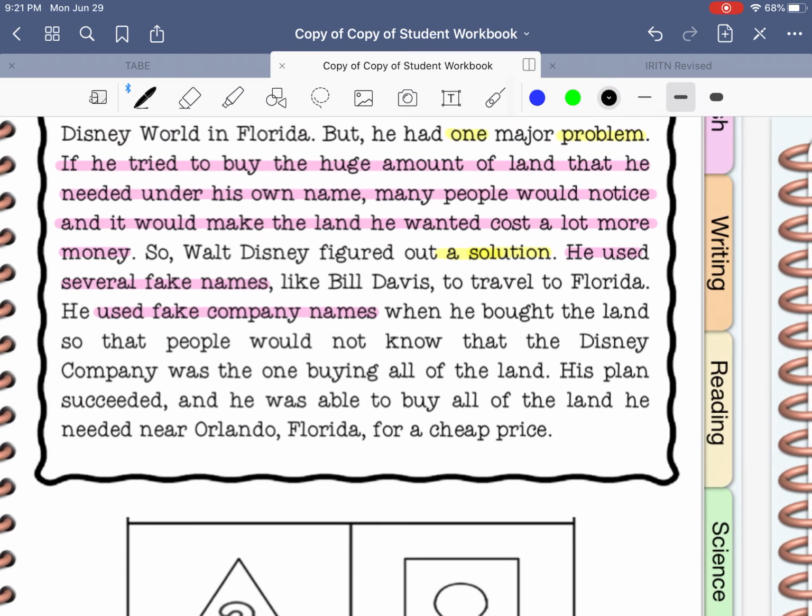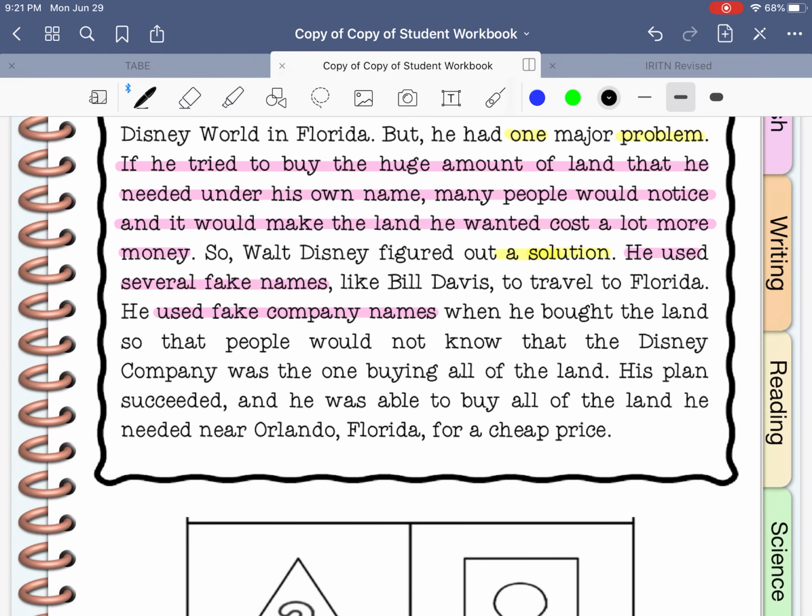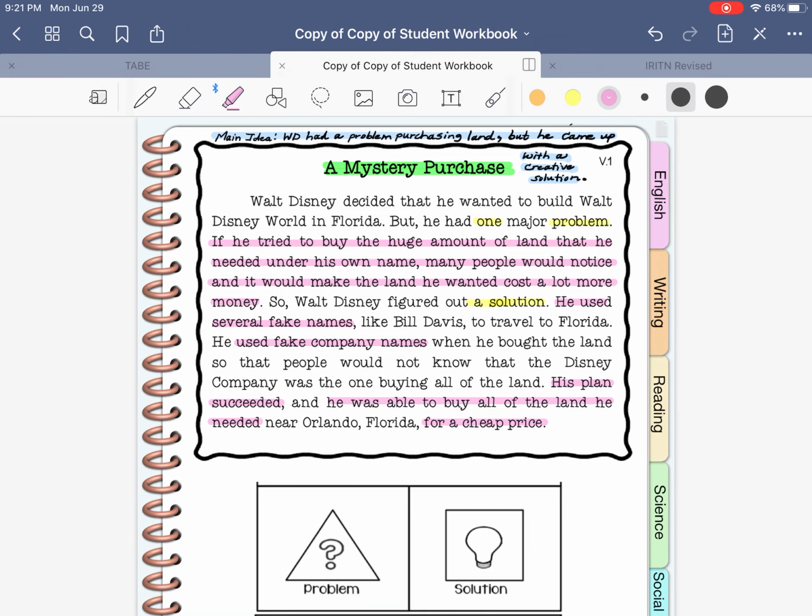Important details with problem and solution is to ask yourself what happened. Did the solution work? If you can figure that out. And in this case, it tells us that his plan succeeded. He was able to buy all of the land he needed in that location for a cheap price. So this problem solution worked out in his favor.